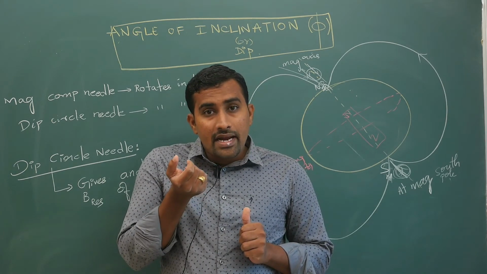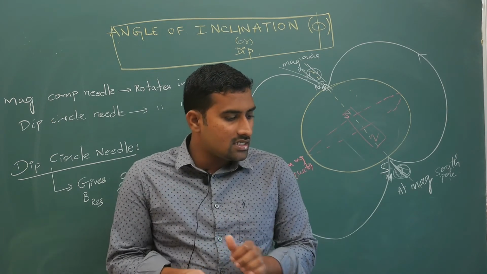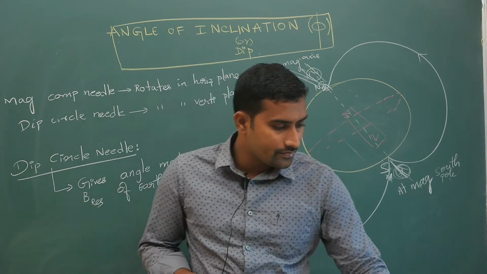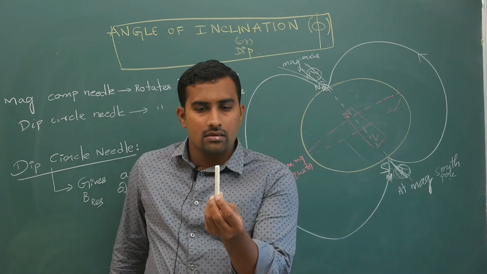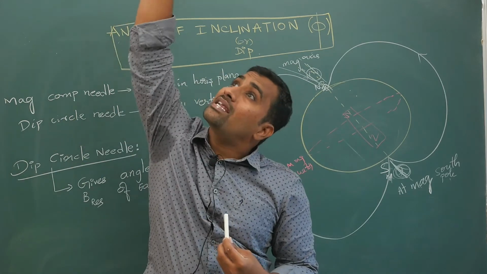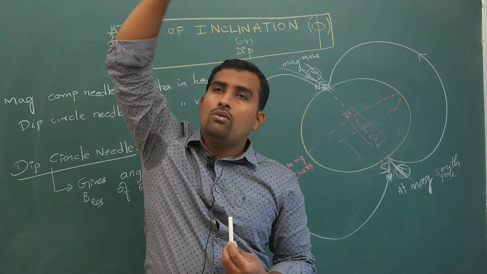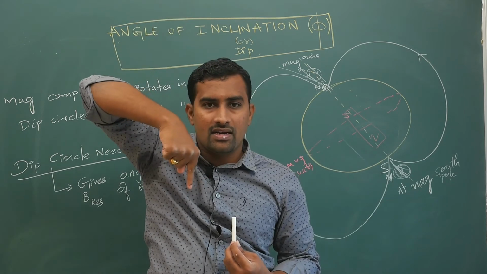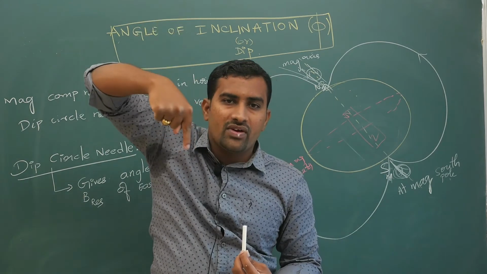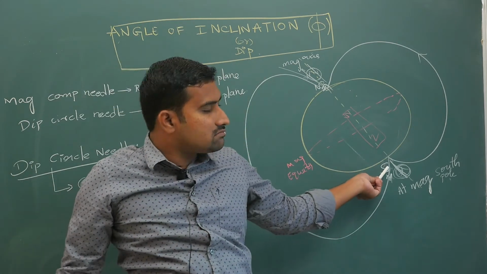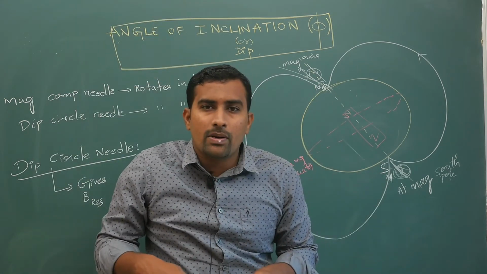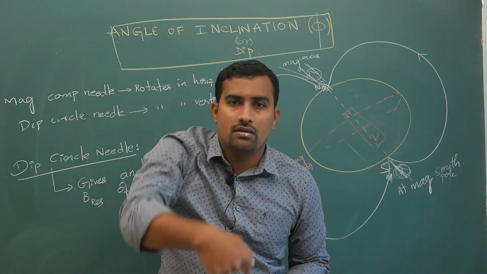Your compass needle is different and the dip circle is different. At the pole, either the magnetic south pole or magnetic north pole, it doesn't matter, if I stand at that place, my magnetic field is this way.